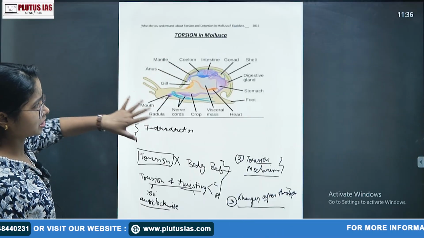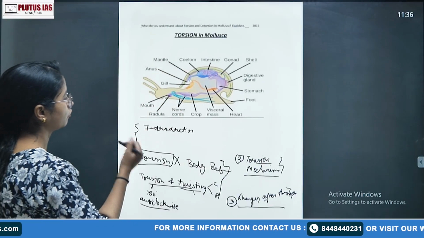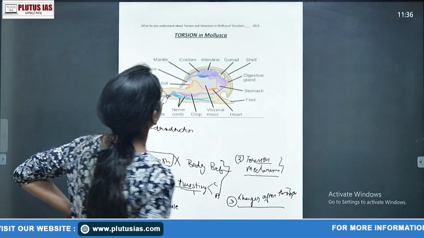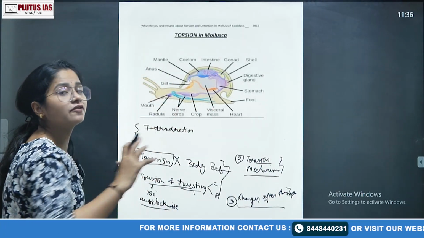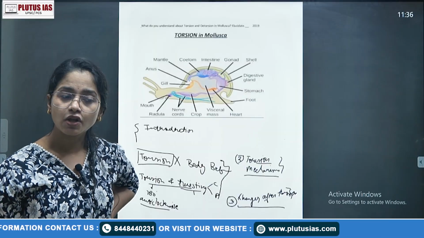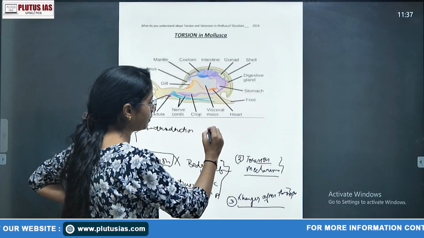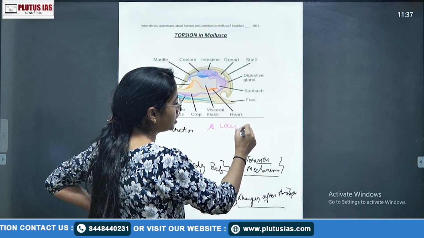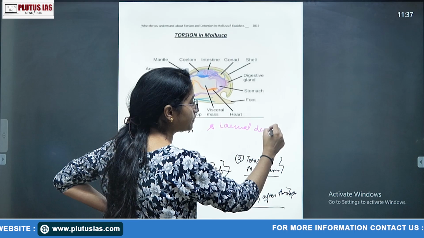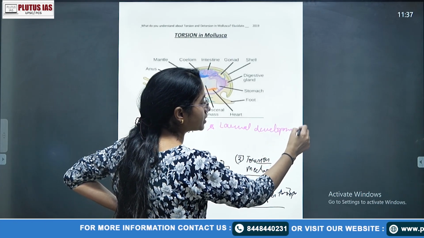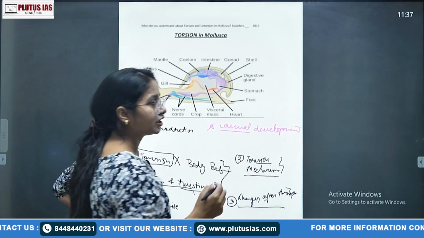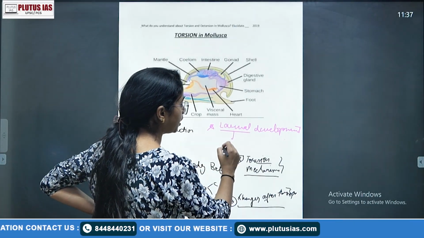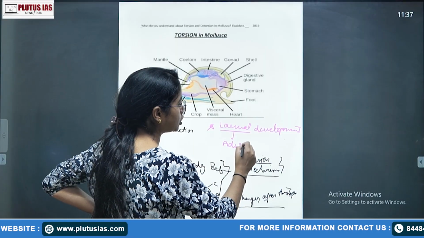Look, this is your normal Mollusca gastropoda. Okay, so what we can see here, this is a normal fully developed one, and yes, torsion process occurs where? Torsion process, first of all, we will write the point. The torsion process occurs during the larval development, or better say when the larva metamorphoses and develops into the adult body, right. From larva to your adult body, the torsion process happens.